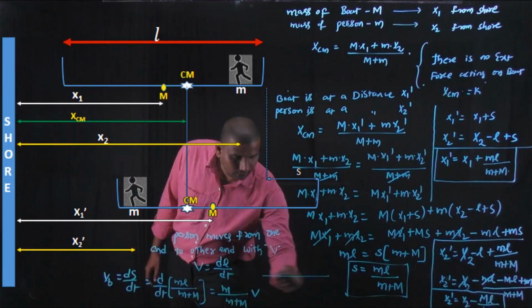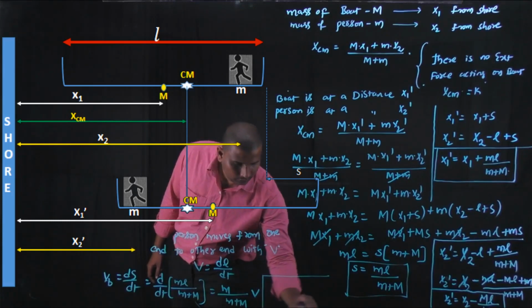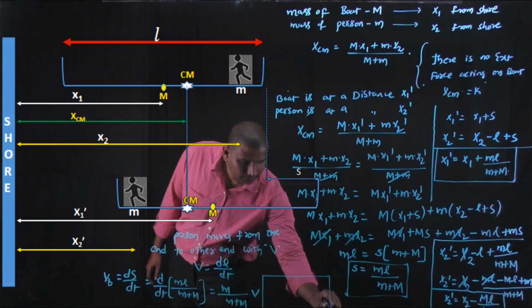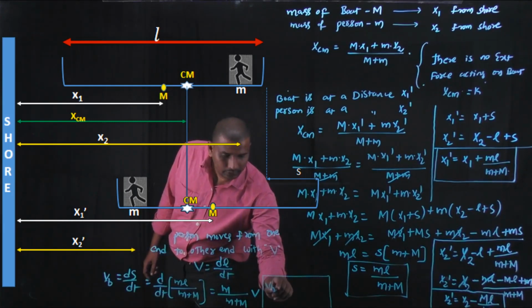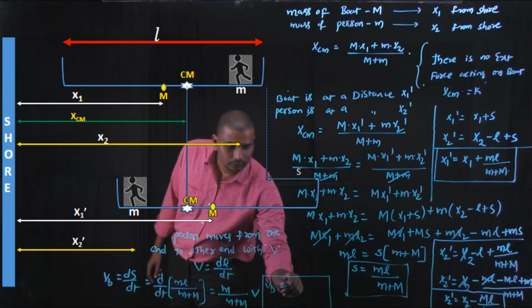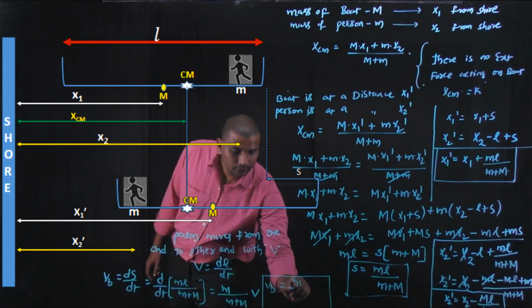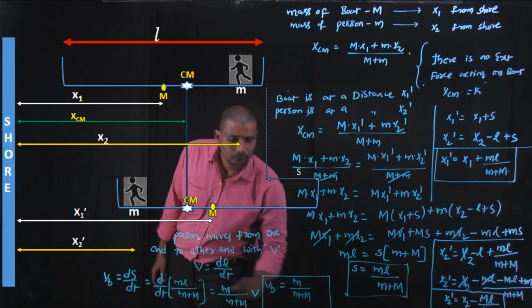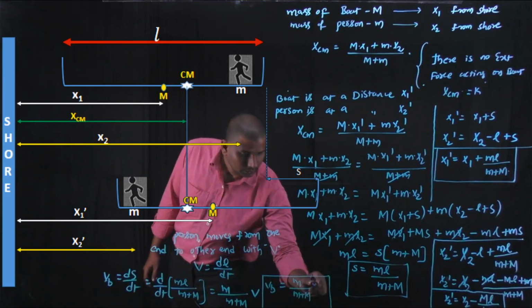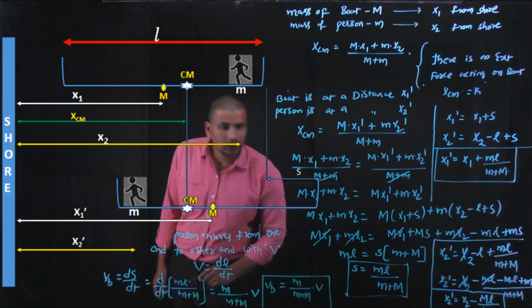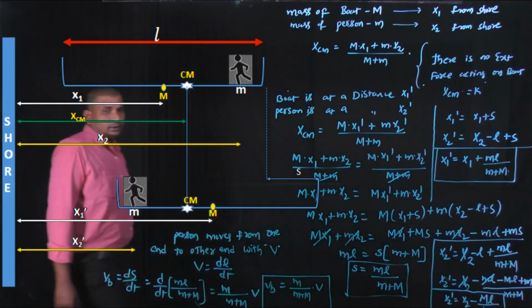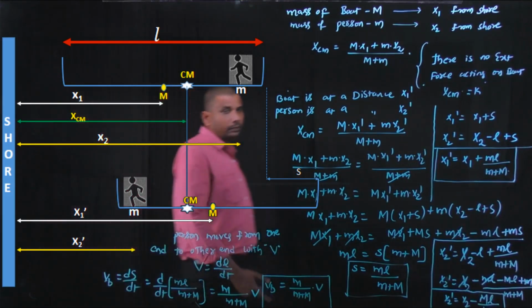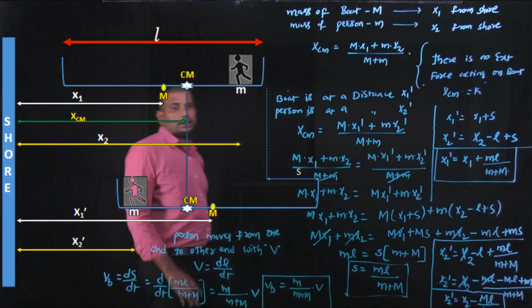Finally we got the velocity of the boat with respect to the velocity of the person: velocity of the boat is equal to mass of the person by total mass of the boat and person into velocity of the person. These are the different formulas in this application.